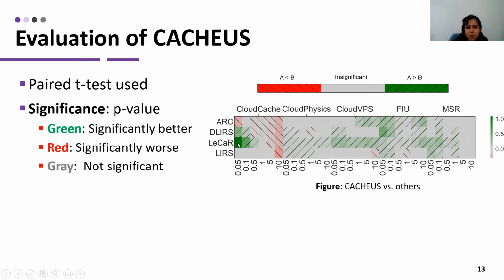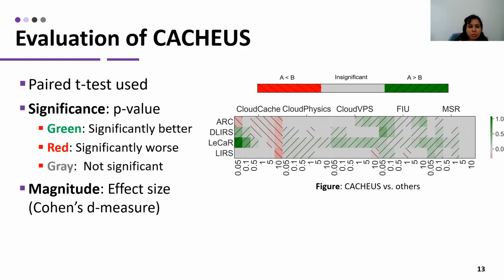Each of these boxes indicates, for this particular dataset, cloud cache, and cache size 0.05, whether the hit rate difference between CACHEUS and the other algorithm, which is LeCaR, is significant or not. The green means it's significantly better. The red means CACHEUS is significantly worse, and gray means it's not significant.